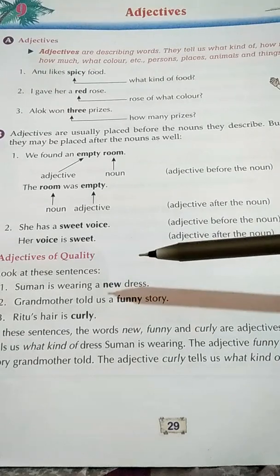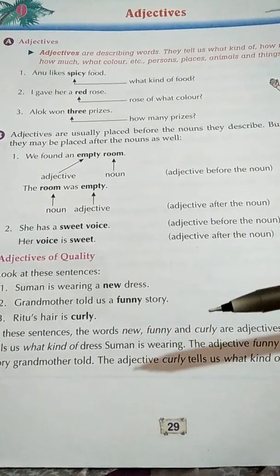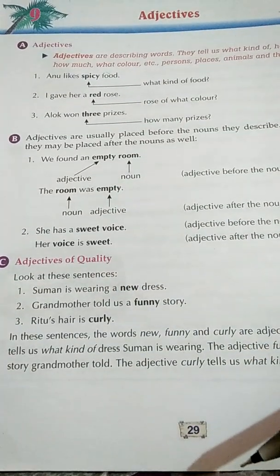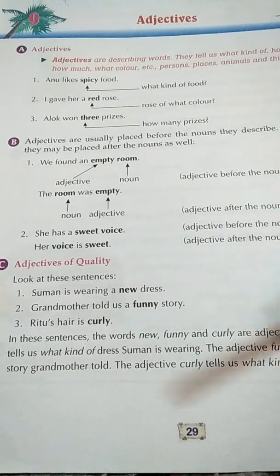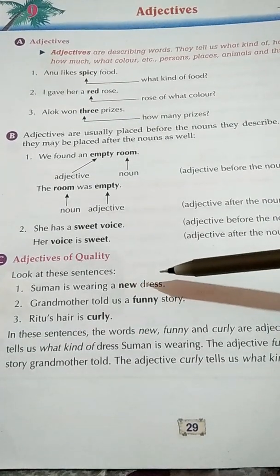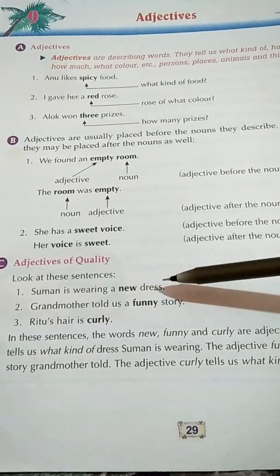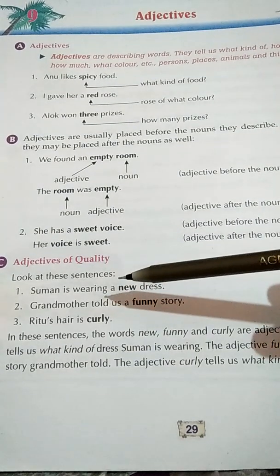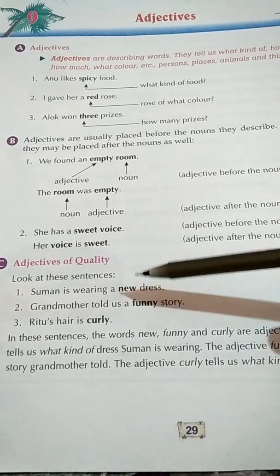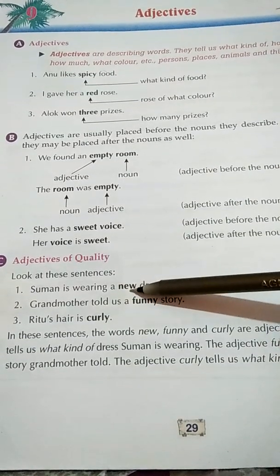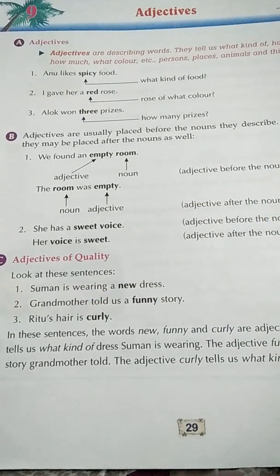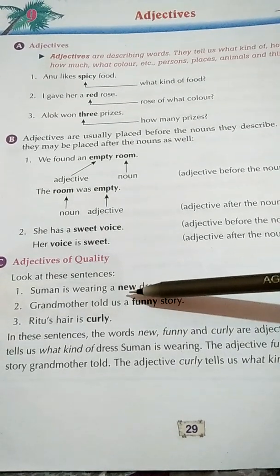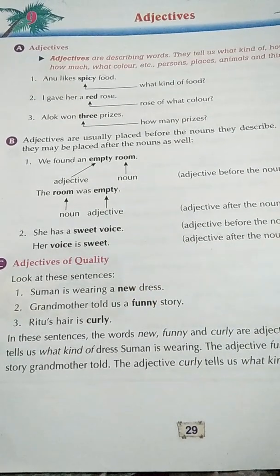Now let us discuss about kinds of adjectives. Number 1. Adjectives of quality. Look at the sentences. Number 1. Suman is wearing a new dress. So what kind of dress Suman is wearing? What is the quality of that dress? That the dress is new. Here new is our adjective of quality. It tells us about the quality of dress.